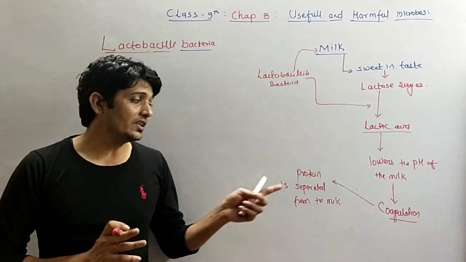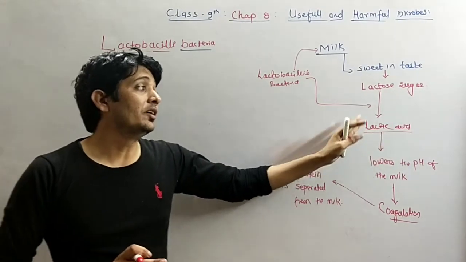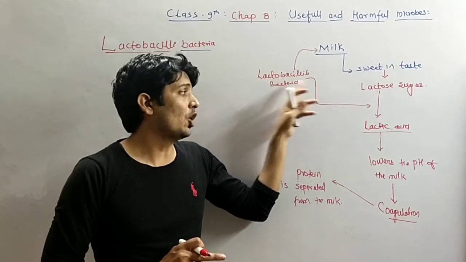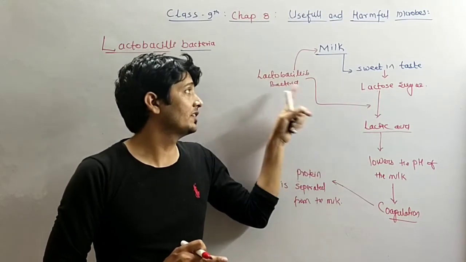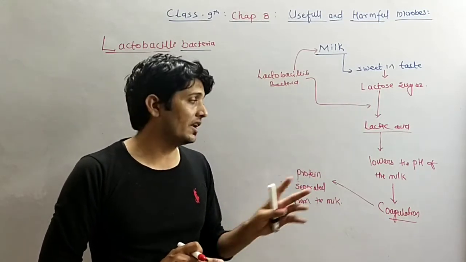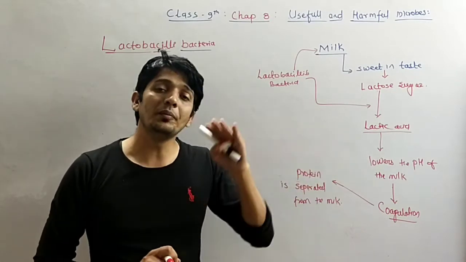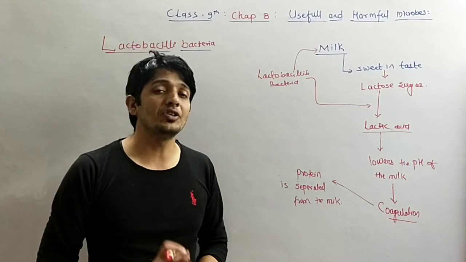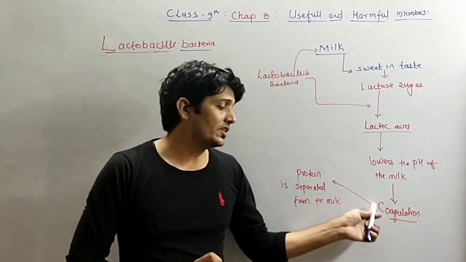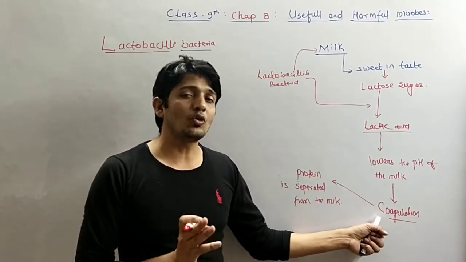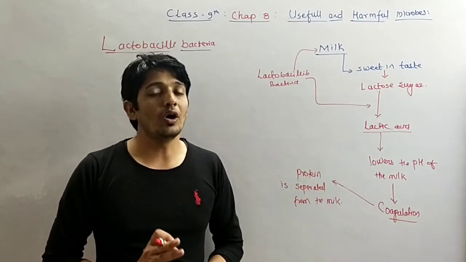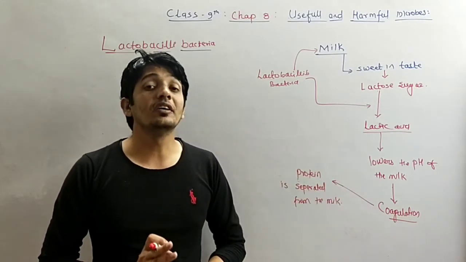That means when lactic acid is produced in the milk by the conversion of lactose sugar to lactic acid by the lactobacillus bacteria, the pH value of the milk decreases, due to which the milk becomes acidic. Due to the acidic nature of the milk, it starts coagulation and the milk turns into yogurt, or we call it curd.